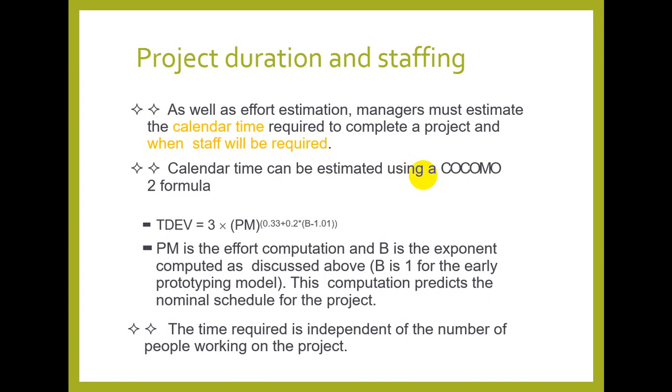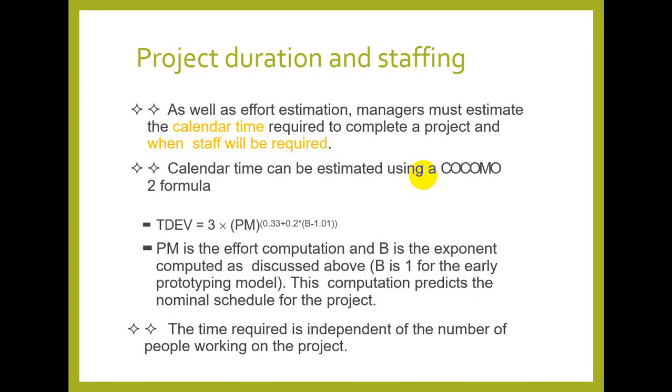So it is somehow concluded by experience that for a prototyping model the value of B will be 1, and it varies from organization to organization, so the team has to decide themselves what will be the value of B and A, etc. So this computation predicts the nominal schedule for the project. The time required is independent of the number of people working on the project.